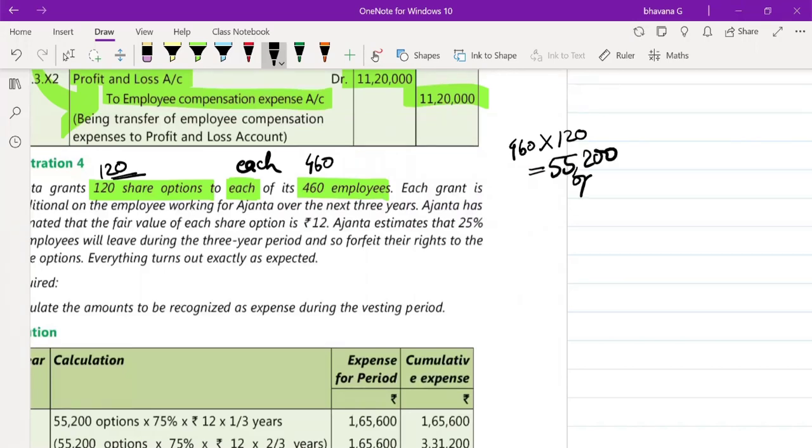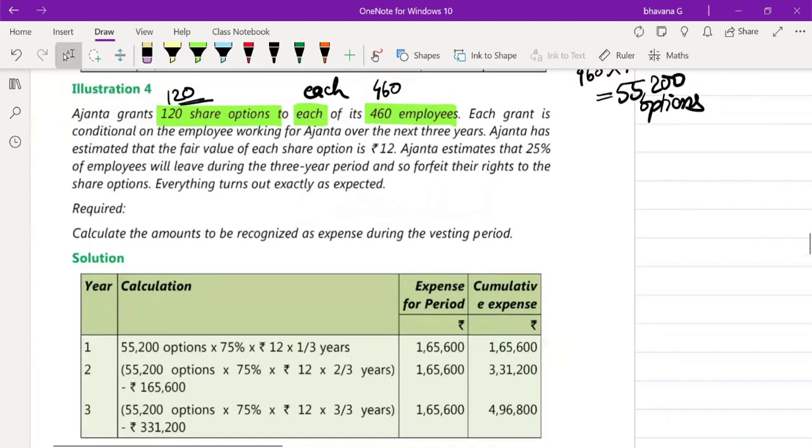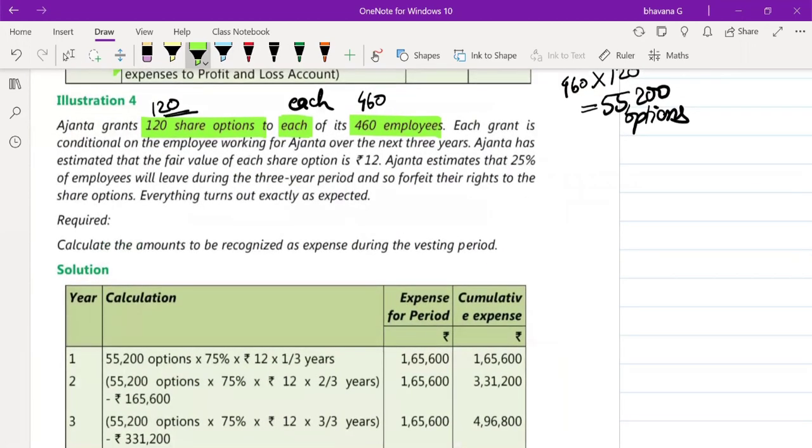55,200 options totally. Okay, so these words you have to read carefully in the question. Very good. They have told that each grant is conditional on the employee working for Ajanta over the next 3 years. That means 3 years is their vesting period. Ajanta has estimated the fair value of each share option, which they have given you, 12 rupees.